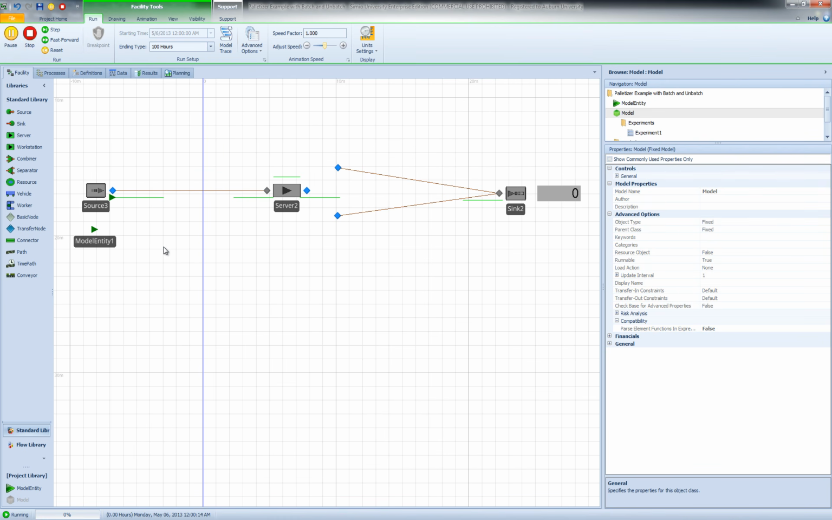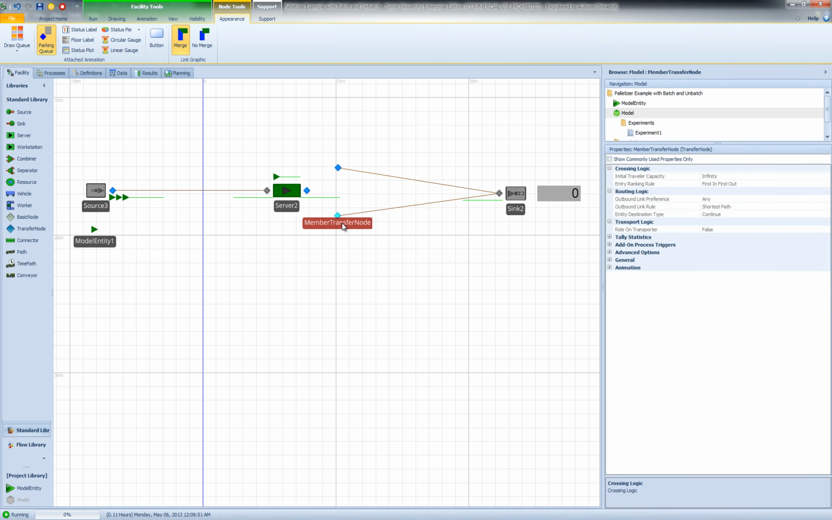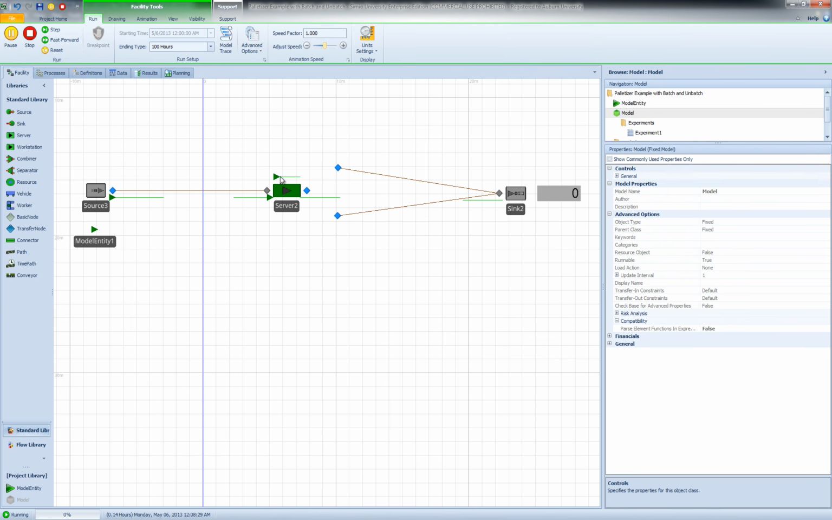So now when I run the model, I start with the first entity as the parent, and then the next 3 will be members of the first batch, and then my batch will move to the server, and once it's processed on the server, the parent is transferred to the parent transfer node, the members to the member transfer node, and they will all leave the system together. So when this first batch leaves the system, I expect to see a value of 4 for the number of parts that leave the system, which I get right here.